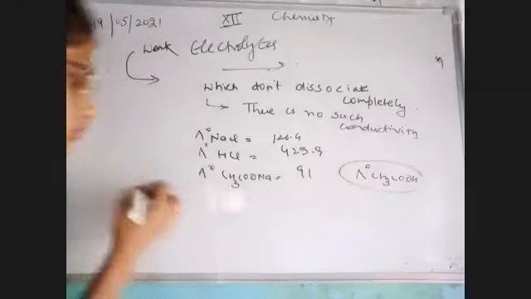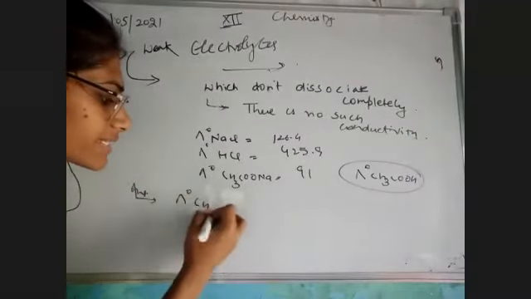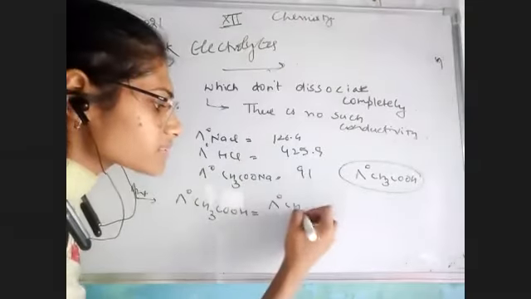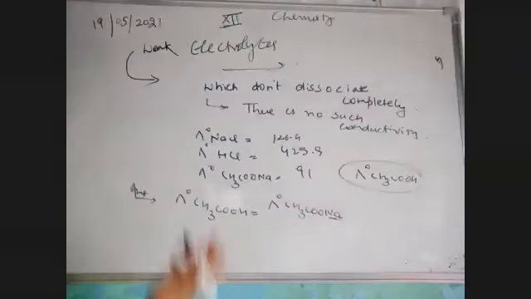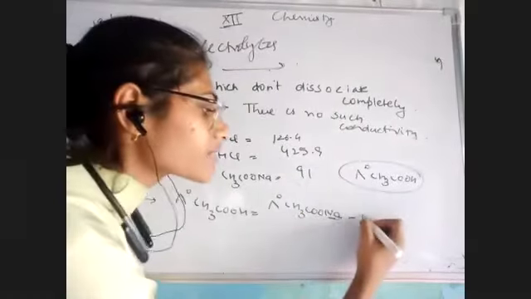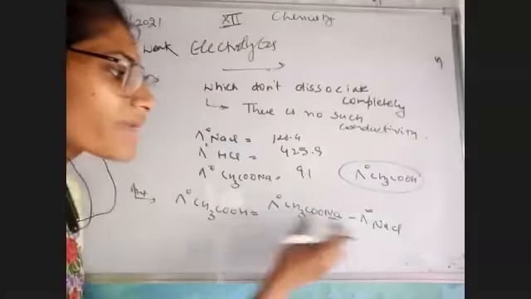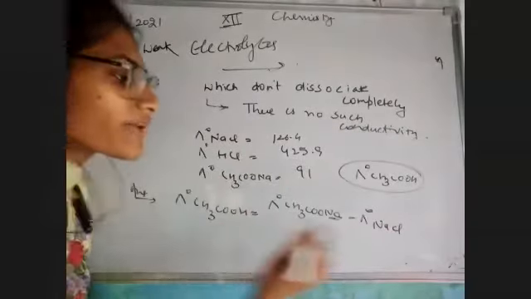अब ये कैसे calculate करेंगे? We know very well lambda naught CH3COOH, that means lambda naught CH3COONa. अब हमें Na को remove करना है, तो I would subtract Na from it, but CH3COO में Na remove हो गया है, Cl add हो गया है और हमें H positive भी add करना है.